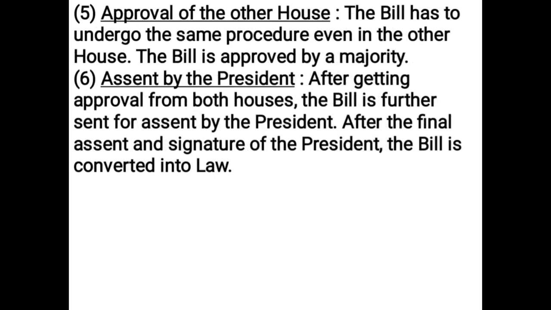Approval of the other House. The bill has to undergo the same procedure even in the other House. The bill is approved by a majority. Assent by the President. After getting approval from both houses, the bill is further sent for assent by the President. After the final assent and signature of the President, the bill is converted into law.